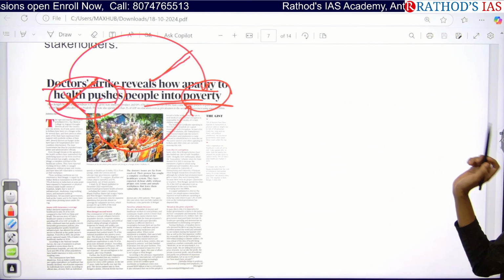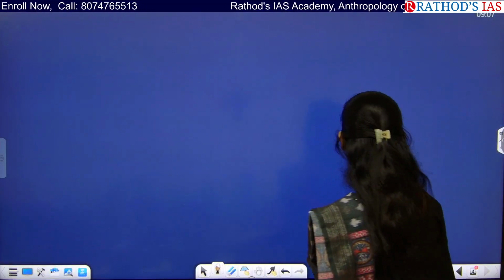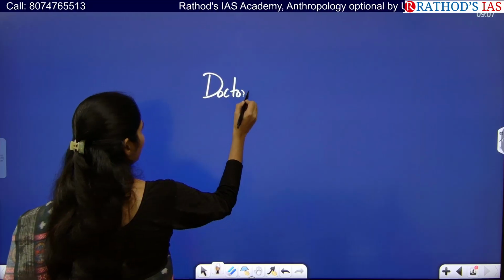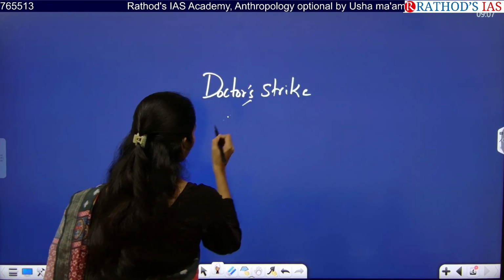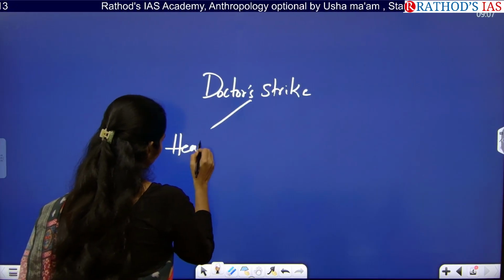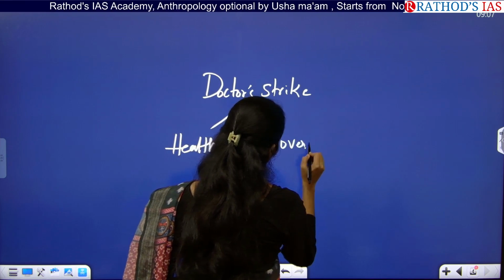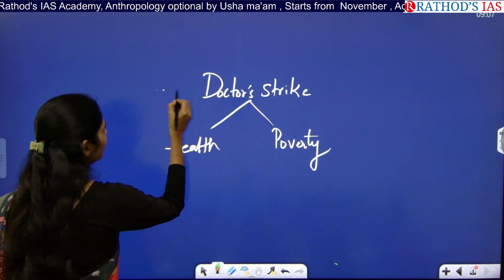From which subject will you be reading this topic? This article is talking about the doctor strike. Because of this strike, it is having an impact on your health and it is also leading to increasing poverty. So from which subject can you deal with this?